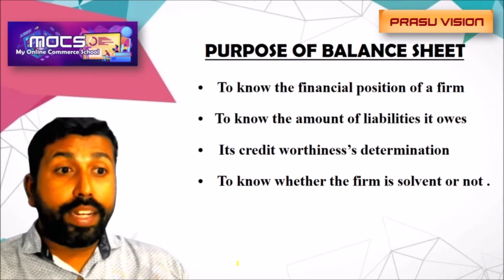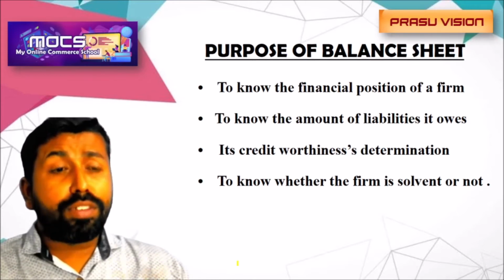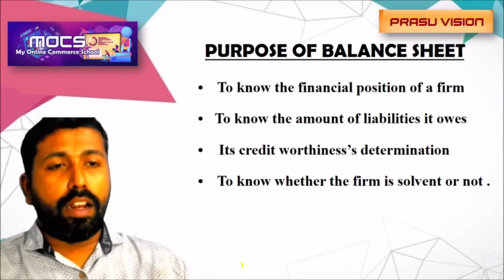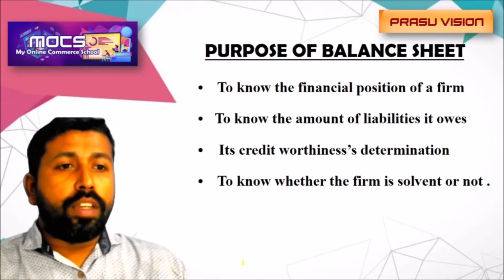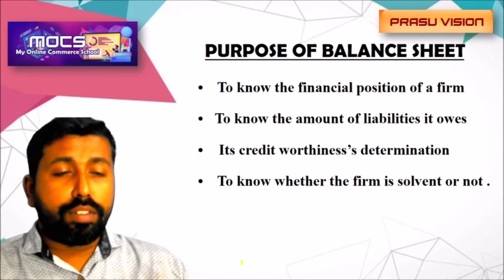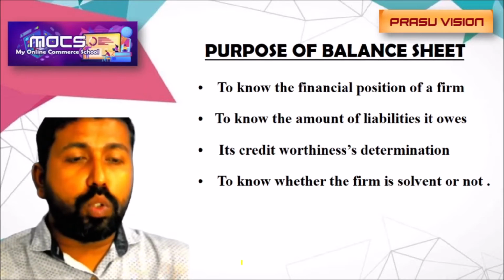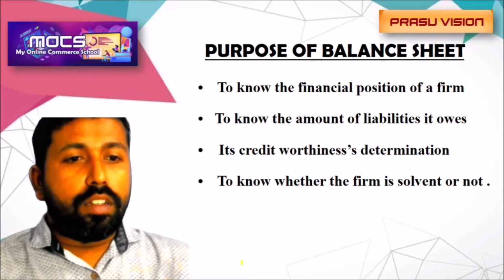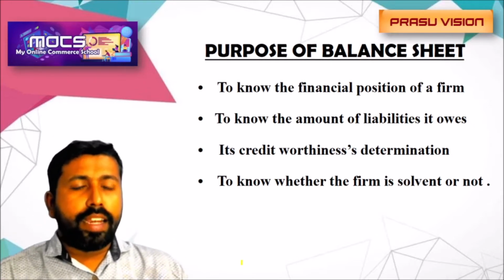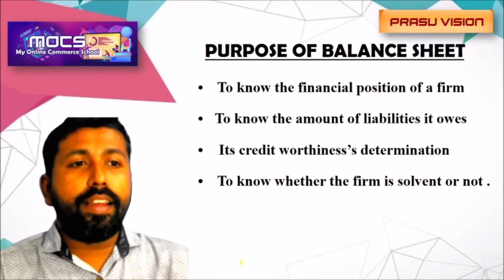That means we are calculating the debt equity ratio. That shows whether the firm is able to pay the debt. Debt means liability, from the capital first. And also, if we are calculating the total asset turnover ratio, that shows whether the firm is able to pay the liability from the amount of assets. So these are the items we are using. These are the different purposes for which we are preparing the balance sheet.